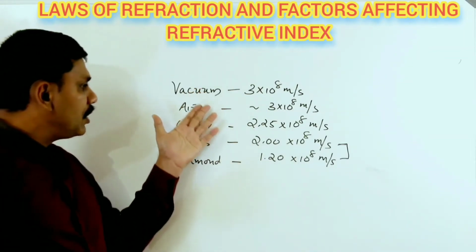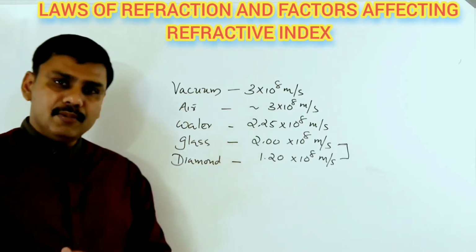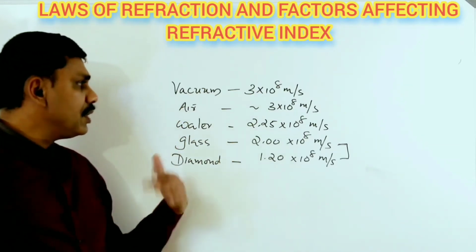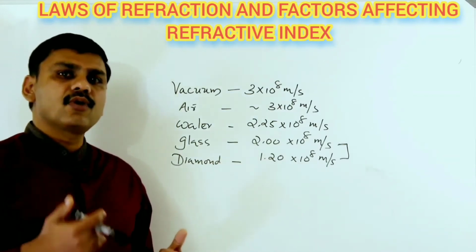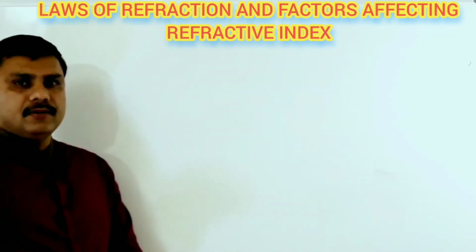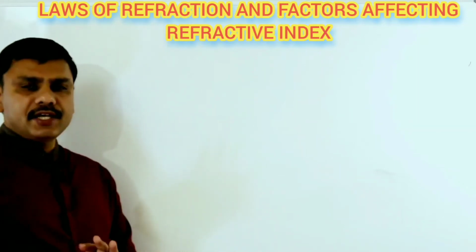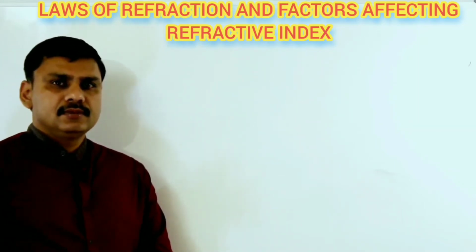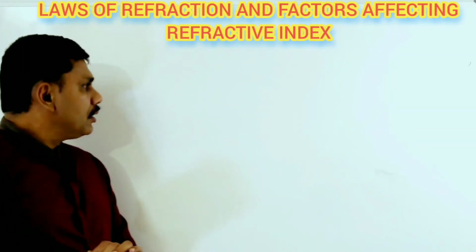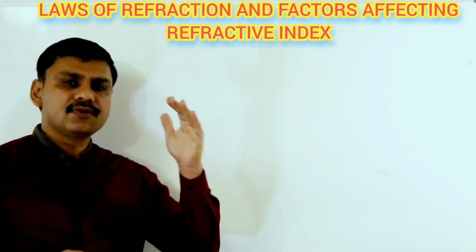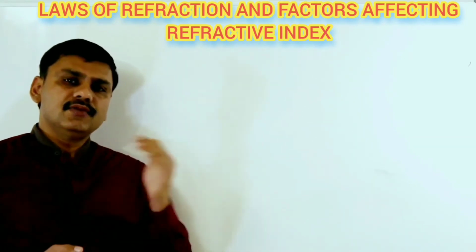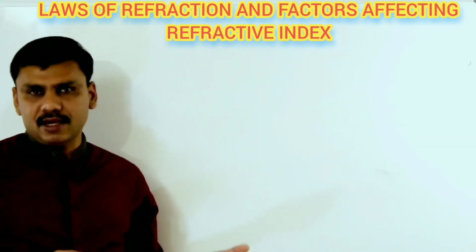So these are the speed of light in different media. Depending upon the speed of light in the medium, the medium can be optically rarer or optically denser. When refraction takes place, you must note the frequency of light remains the same. That means when light travels from one medium to another, the frequency of the light remains the same.